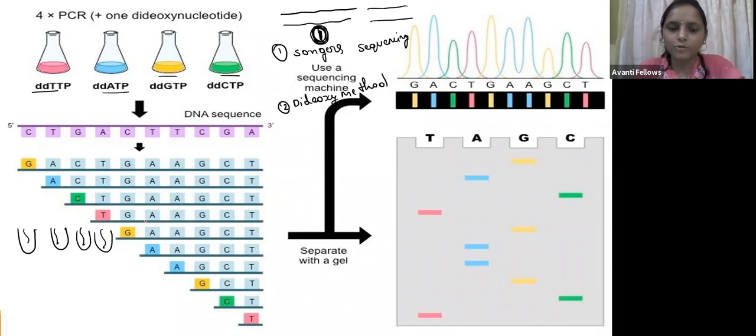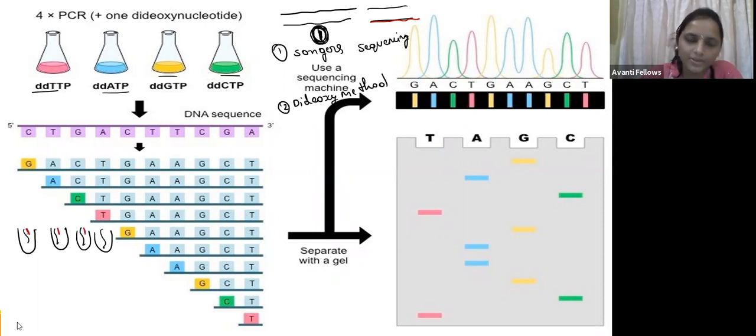Now what they are going to do is, we have the double stranded DNA fragment, and we are going to separate it. So we have separated that, and now we have the single stranded fragment. This single stranded fragment we have taken in this test tube. Now what will happen? Sanger added the primers to this test tube.